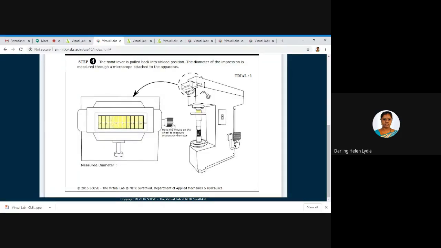Now we want to measure the diameter of the indentation. You have to screw it up. This is the microscope which is attached with this particular experiment. You have to screw it up, and the enlarged view of the microscope is shown here.